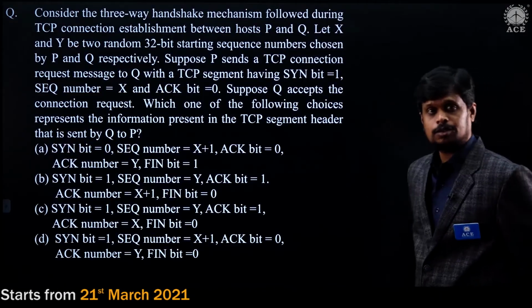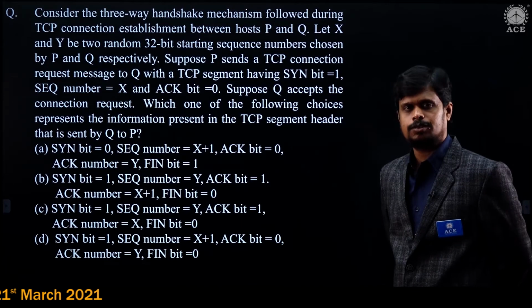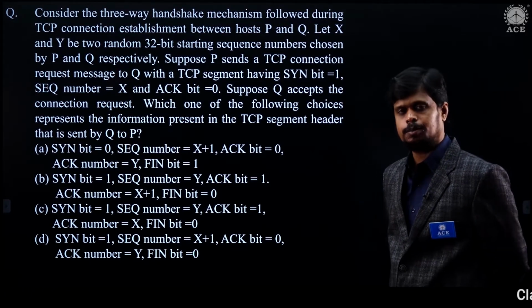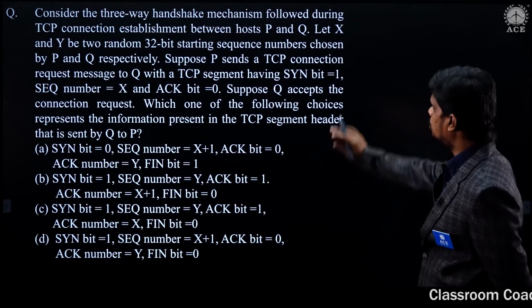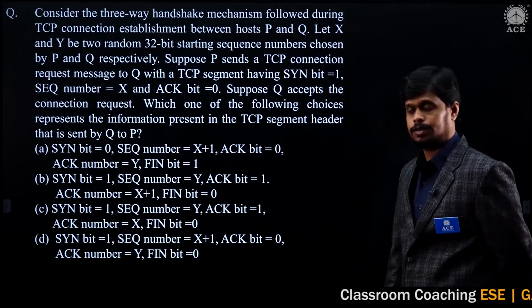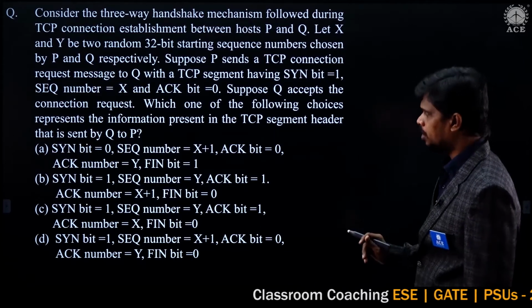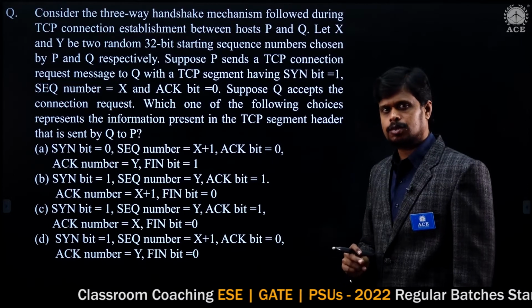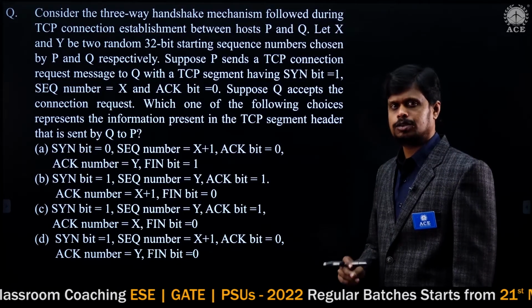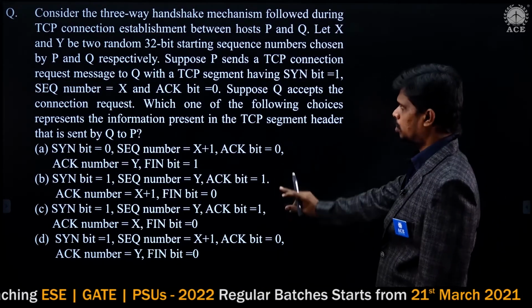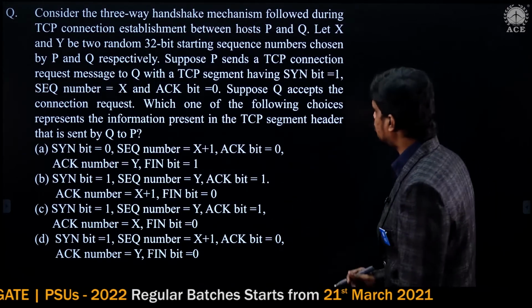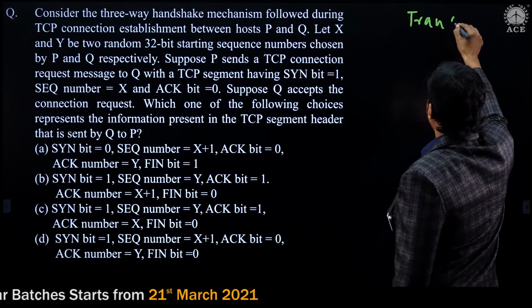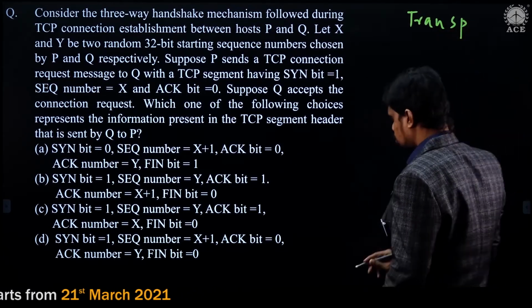The next question from computer networks as part of the GATE 2021 shift 2 question paper is this one. This question is based on the transport layer.